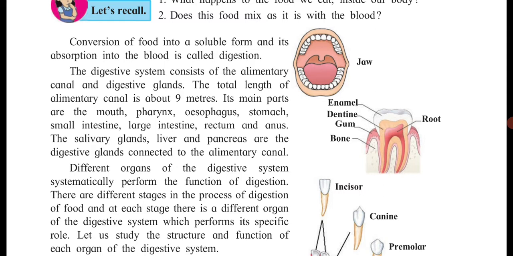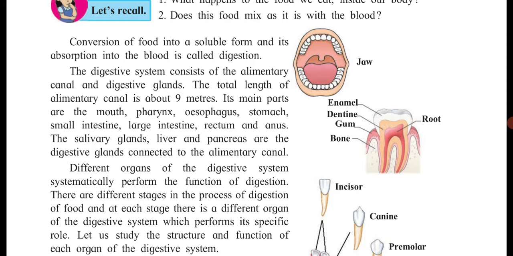The total length of the alimentary canal is about 9 meters. The whole line which starts from the mouth and ends at the anus is called the alimentary canal. Its main parts are the mouth, pharynx, esophagus, stomach, small intestine, large intestine, rectum, and anus.